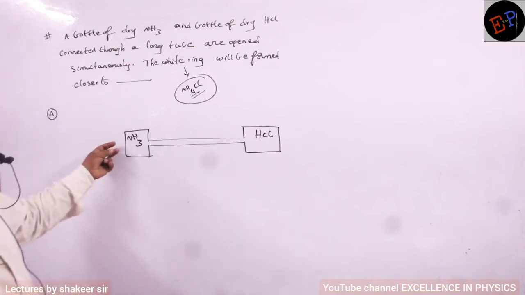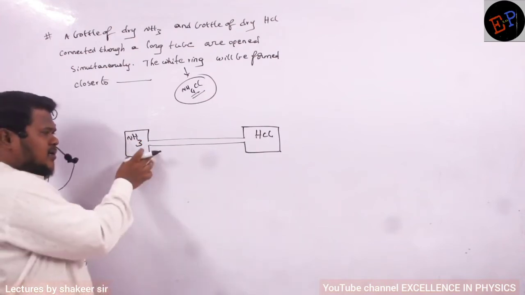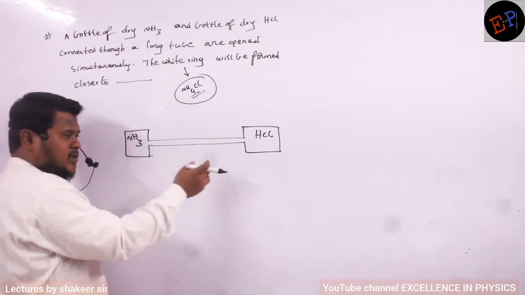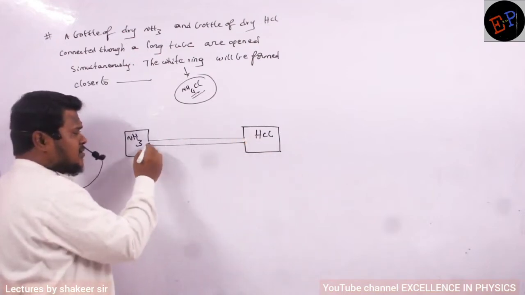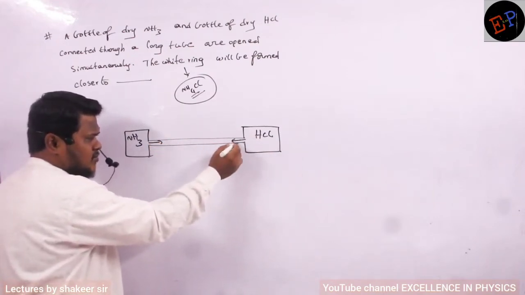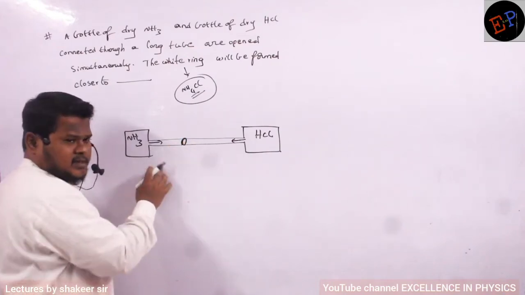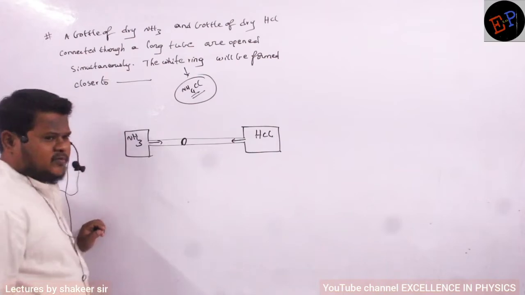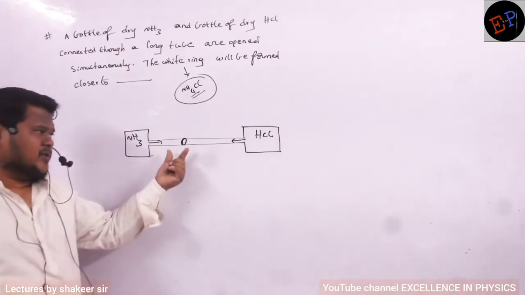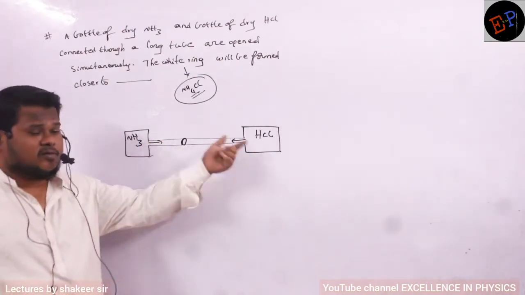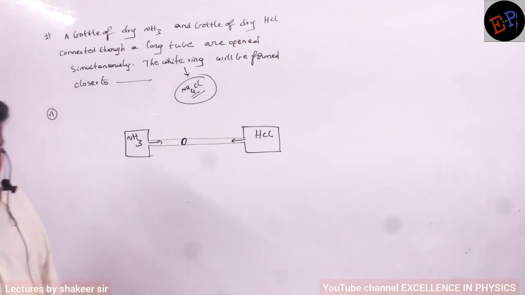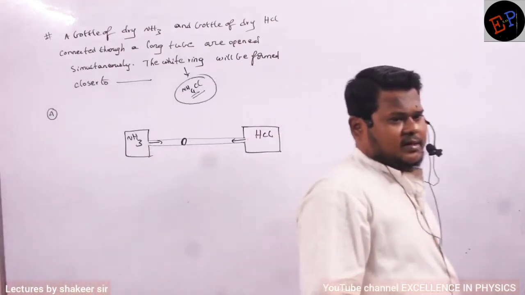It means from this cylinder, NH3 starts diffusing, no? And from the HCl cylinder, HCl starts diffusing. So both of them, after reaching somewhere, react with each other. And wherever they react, a ring will be formed. So will this ring be formed closer to NH3 or closer to HCl? How can you say?